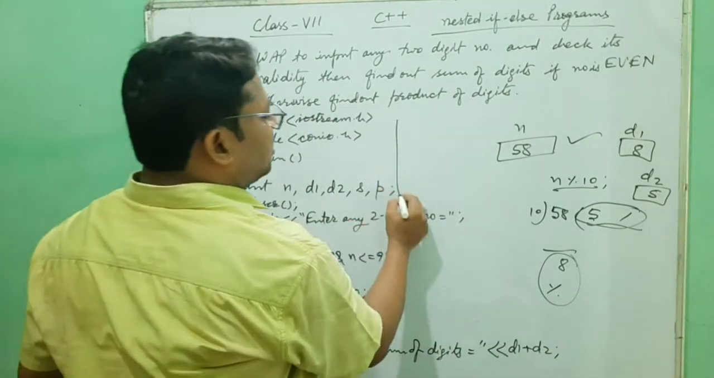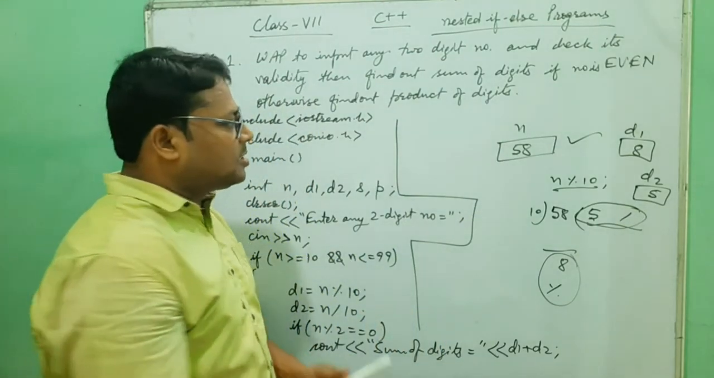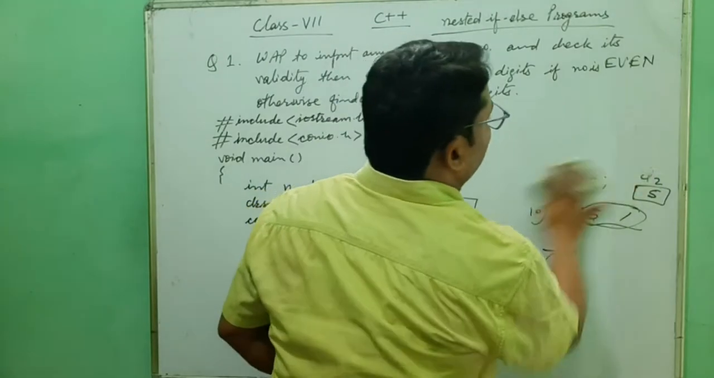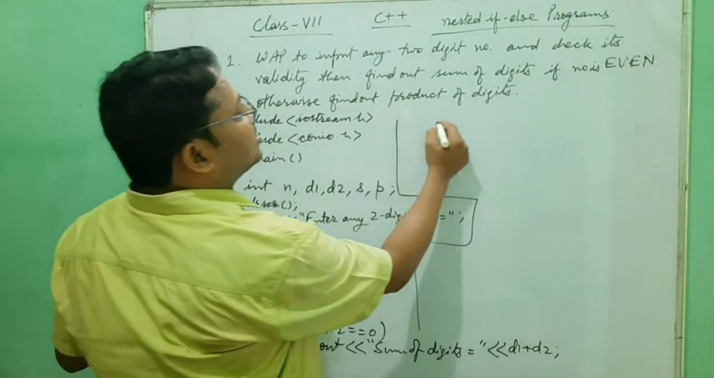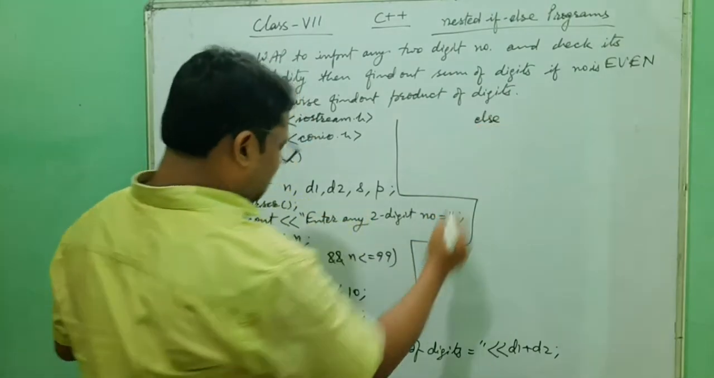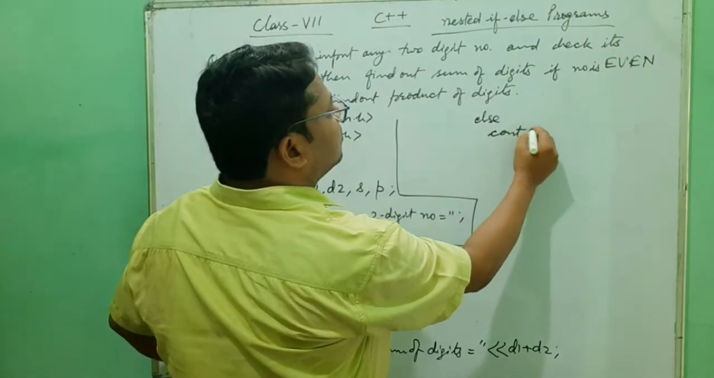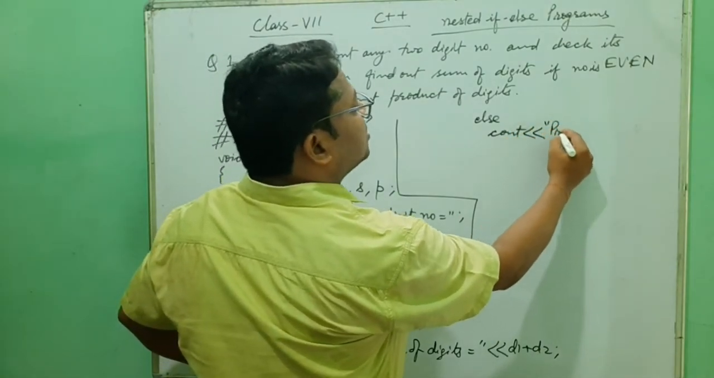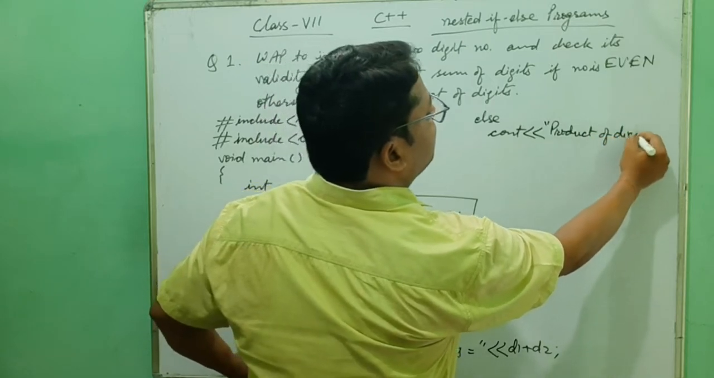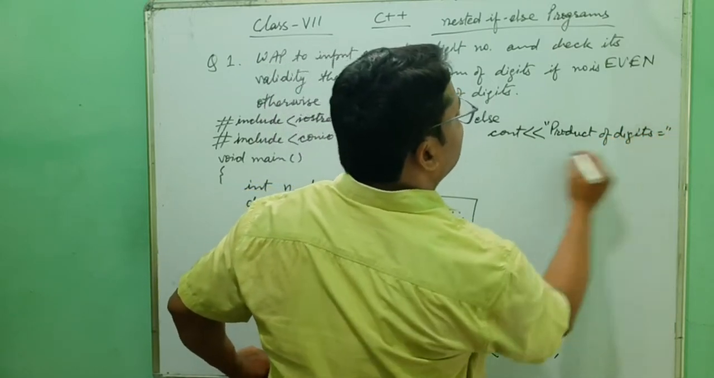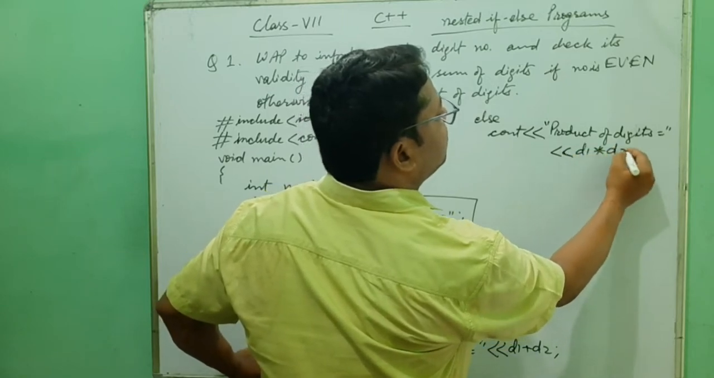Now we write by separating that, so that you can understand easily. Otherwise I need to erase, so that will not be good. So now you understand this way. Here we write that else. Else means this one else, this one. So in else you will write cout product of digits is equal to, so you print here product d1 into d2.